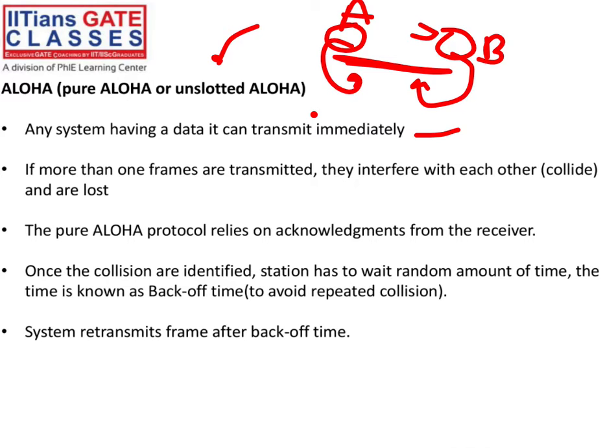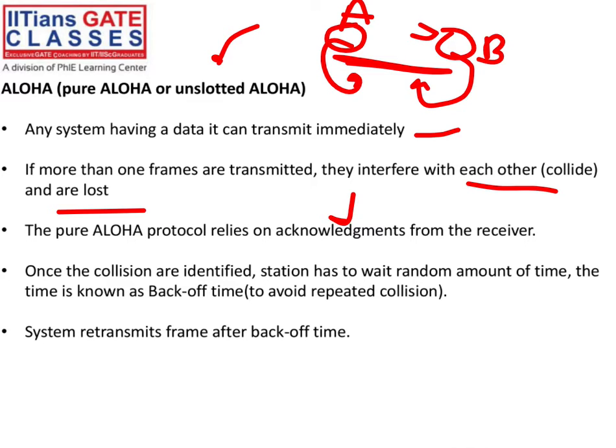So we have to abort the transmission, because if data is corrupted, then the accuracy of the data will not reach the destination. That's the main thing, right? They interfere with each other, then a collision will happen or data will be lost, right? Due to collision. The third main point of pure Aloha is that the protocol relies on acknowledgement from the receiver.